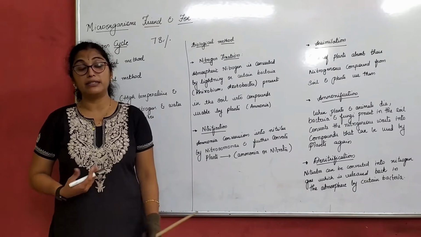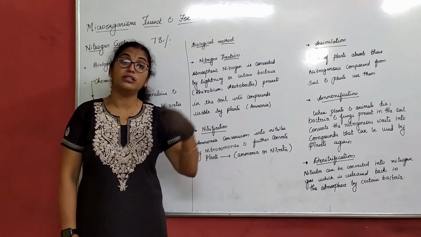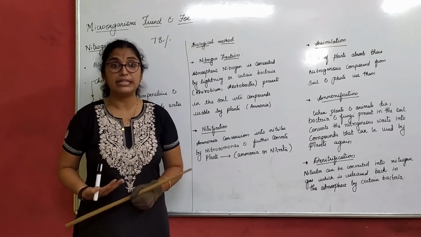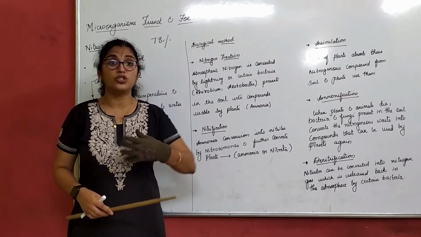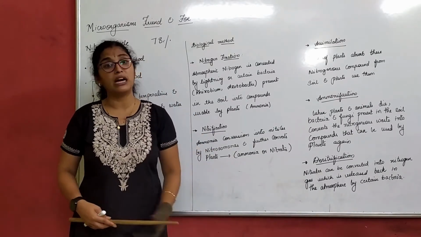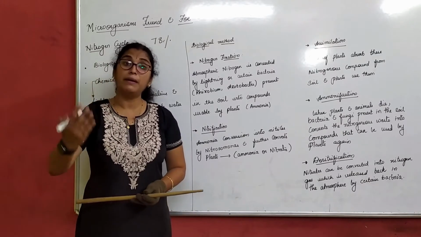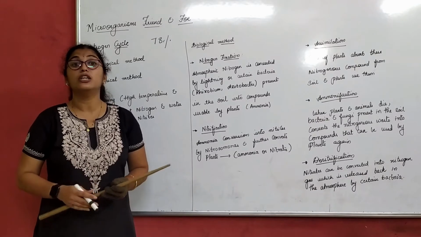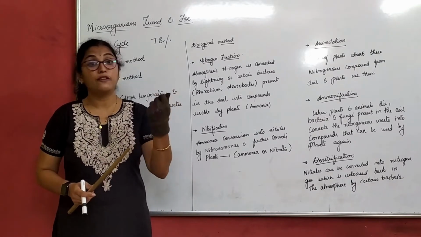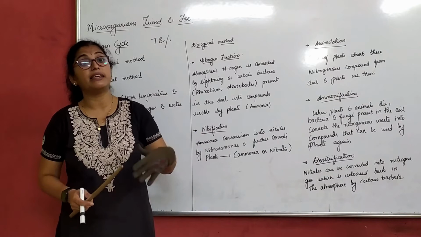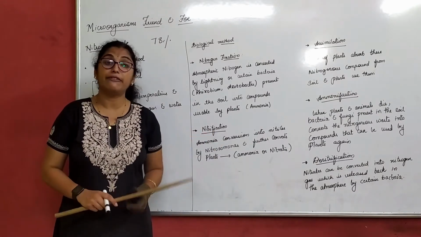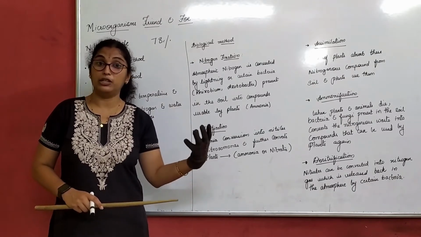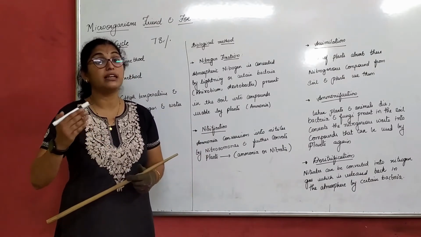Now what do I mean by this? For example, oxygen is present in the atmosphere. Is it easy for us to take oxygen? Yes, we are able to breathe in oxygen, and we give out carbon dioxide. Similarly, carbon dioxide in the atmosphere, is it easy for the plants to take it? Yes. So what do plants do? During the photosynthesis process, they take in carbon dioxide and they give out oxygen. That means when we talk about oxygen and carbon dioxide, we also have the oxygen and carbon cycle.